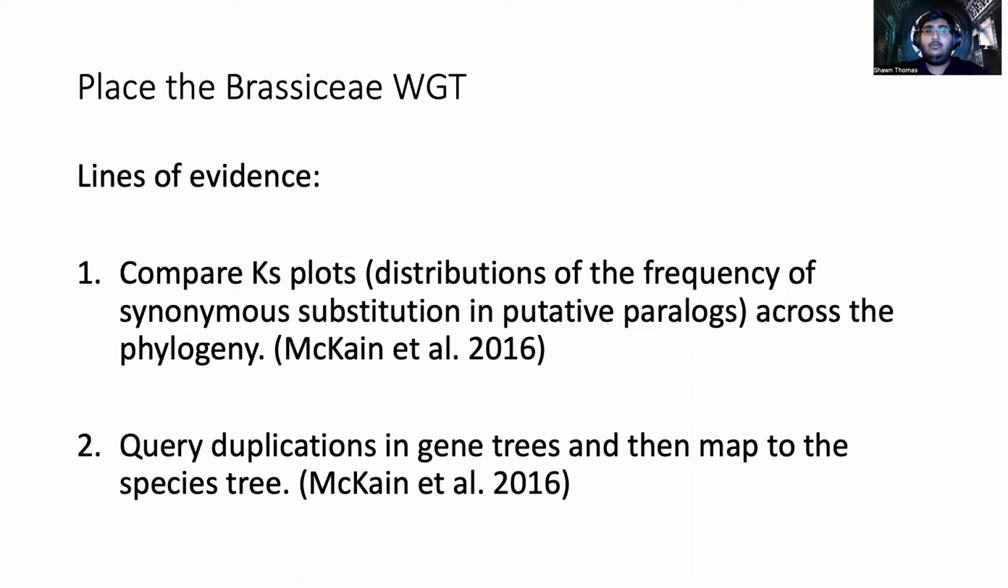So in order to place the whole genome triplication, I'll use two lines of evidence. The first line of evidence would be to compare Ks plots across the phylogeny. And then the second would be a phylogenomic approach to query duplications in gene trees and map those back to the species tree.